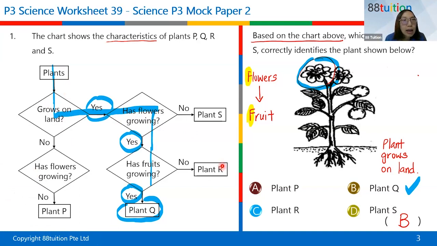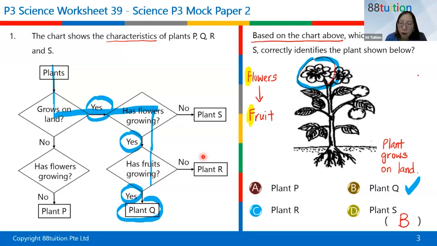Your choice online was C, which you thought was plant R. Is it because you thought that you didn't see a fruit, that's why you go this way and then you go right, is it? Is that the reason, Evan? Okay, I see you nodding your head. Thank you for responding. All right.